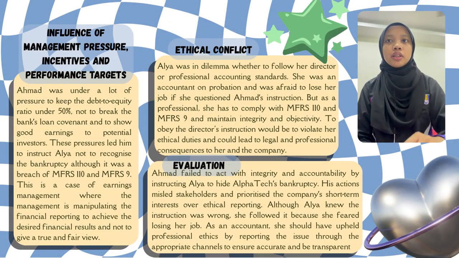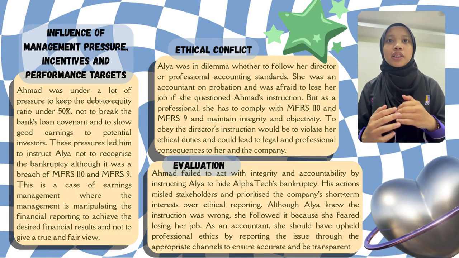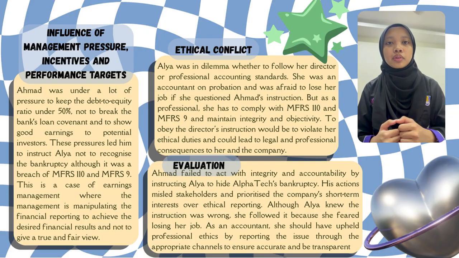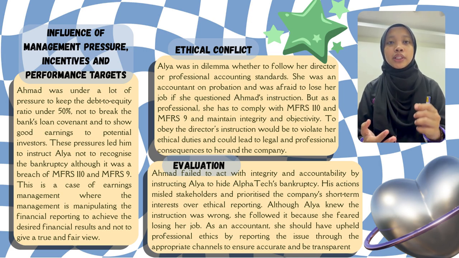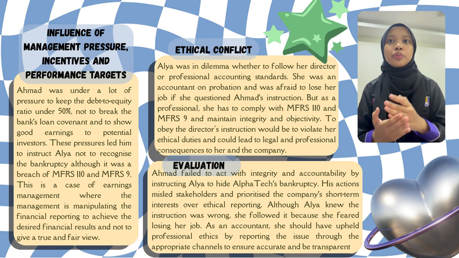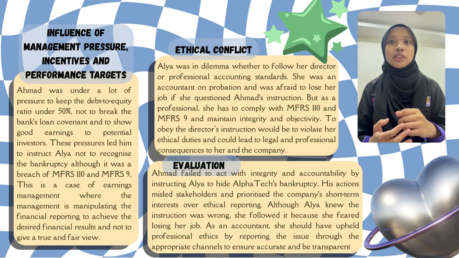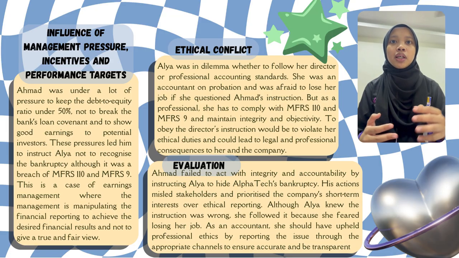For the discussion, the influence of management pressure, incentive and performance target: Ahmad was under a lot of pressure to keep the debt to equity ratio under 50%, not to break the bank loan covenant and to show good earnings to potential investors. This pressure led him to instruct Alia not to recognize the bankruptcy, although it was a breach of MFRS 110 and MFRS 9. This is a case of earnings management, where the management is manipulating the financial reporting to achieve the desired financial result and not to give a true and fair view.